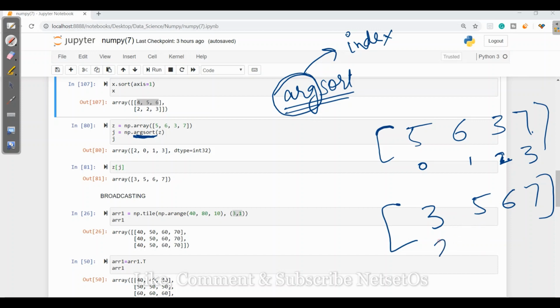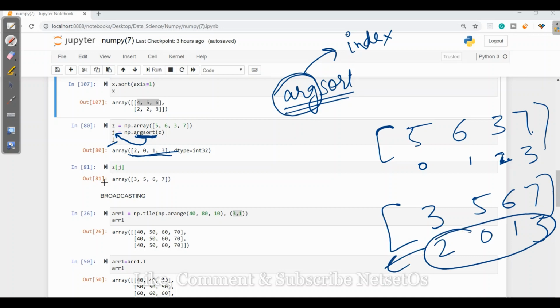and its respective indexes. For 3, it is 2. For 5, 0, 6, 1, and 7, 3. Here, whenever we write argsort, the indexes will be returned to j. So when I print j, we will get all the indexes, which is 2, 0, 1, 3. Now if we want values, we will put the index in the brackets and print.